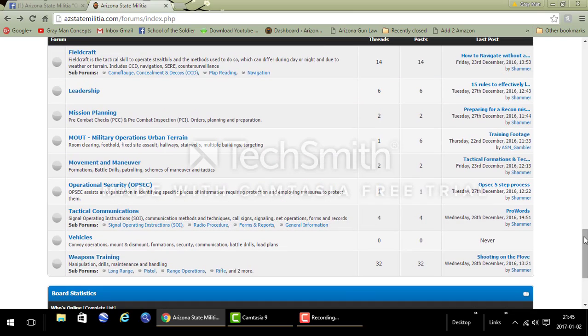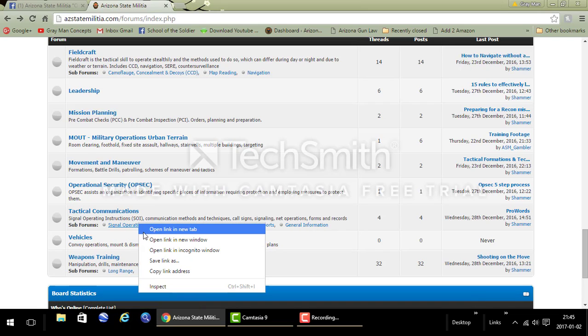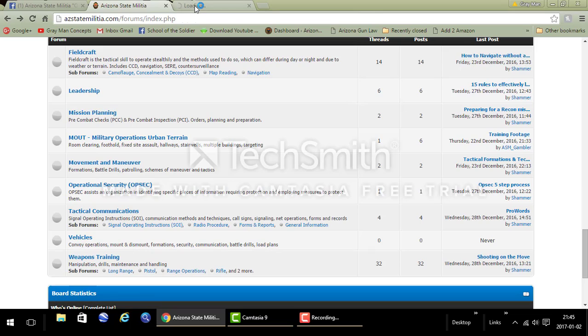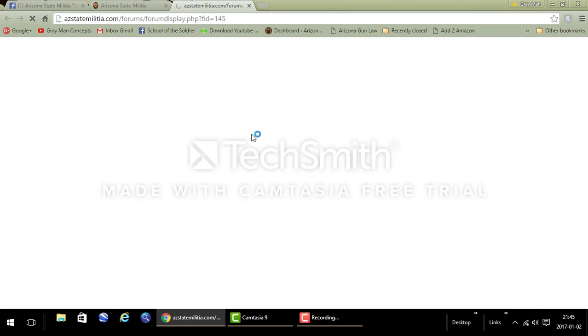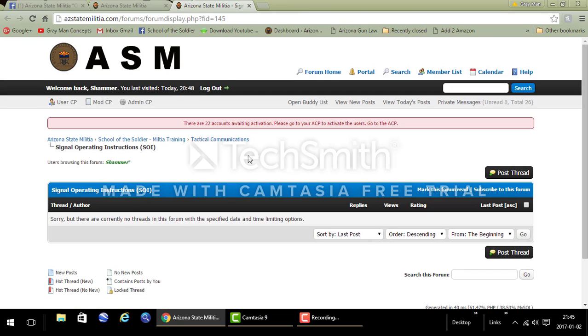Now, just to recap, by using any of these, looking here at tactical communication, the description is signal operating instructions, communication methods and techniques, call signs, signaling, net operations, forms, and records. I see that I have some general categories below there for sub-forums. So, if I want to go to signal operating instructions, I can click on that link and I'll go straight to the signal operating instructions. Now, when I open that up, you're going to go straight to whatever forum there is, whatever information is in there.